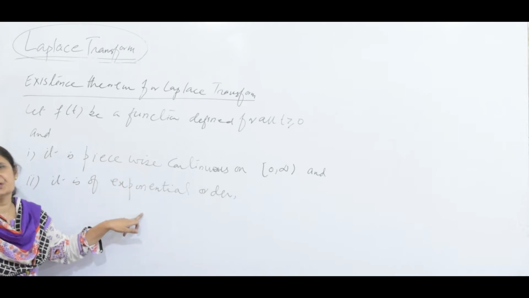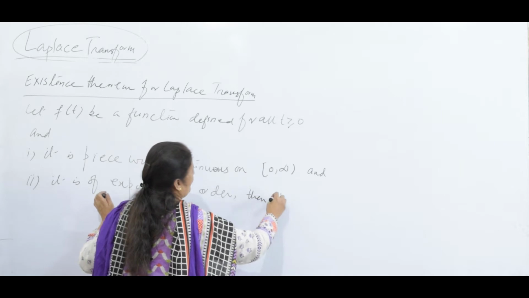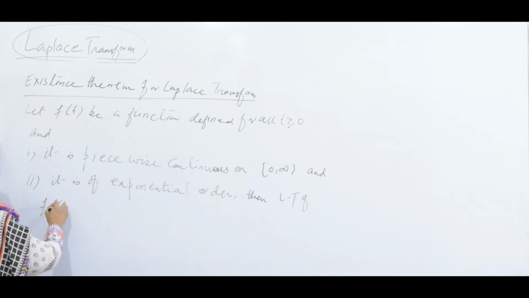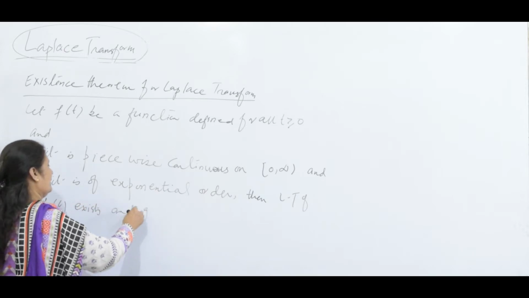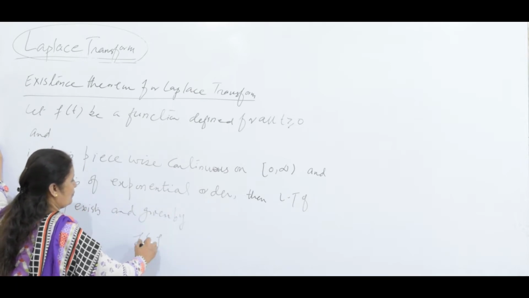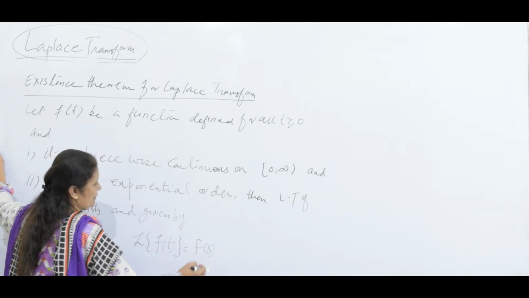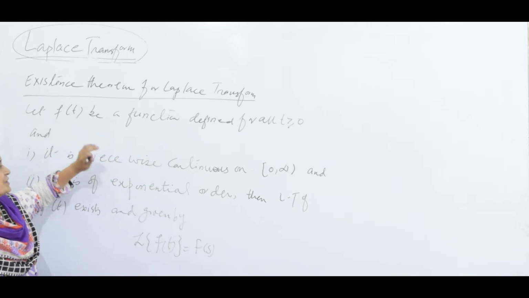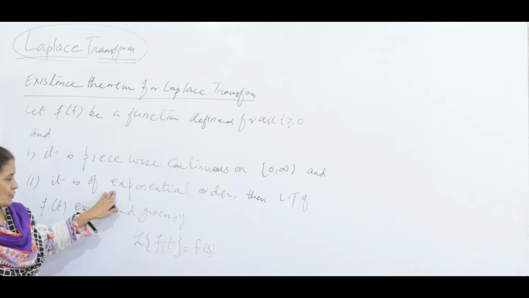If both conditions are satisfied simultaneously, then the Laplace transform of f(t) exists and is given by F(s), for s positive. So the function should satisfy two conditions: piecewise continuous on a finite interval as well as exponential order.